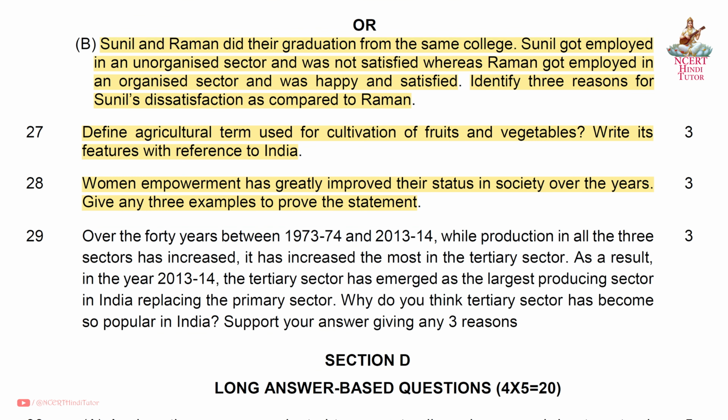Question 29. Over the 40 years between 1973-74 and 2013-14, while production in all the 3 sectors has increased, it has increased the most in the tertiary sector. As a result, in the year 2013-14, the tertiary sector has emerged as the largest producing sector in India, replacing the primary sector. Why do you think the tertiary sector has become so popular in India? Support your answer giving any 3 reasons.